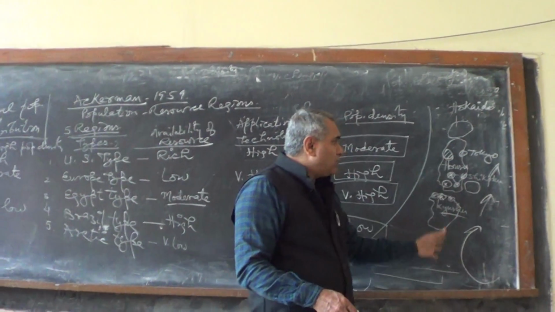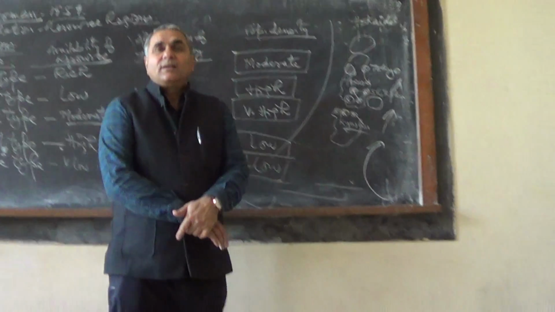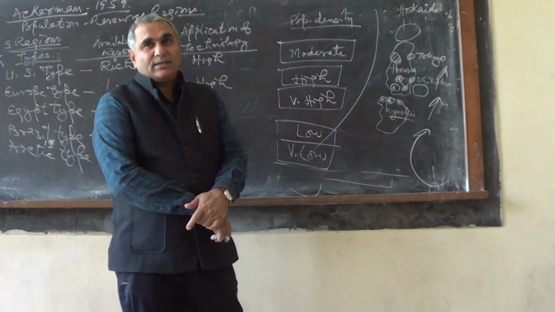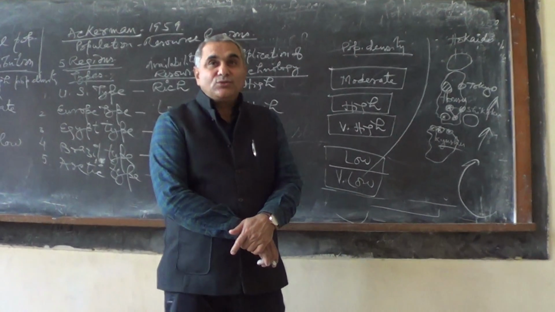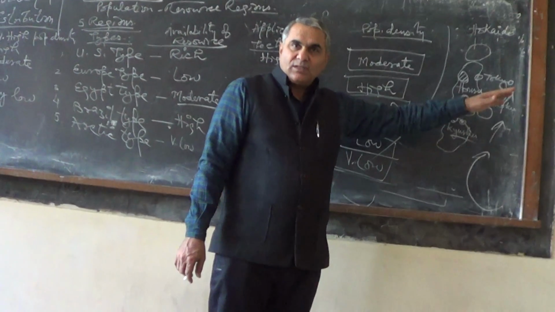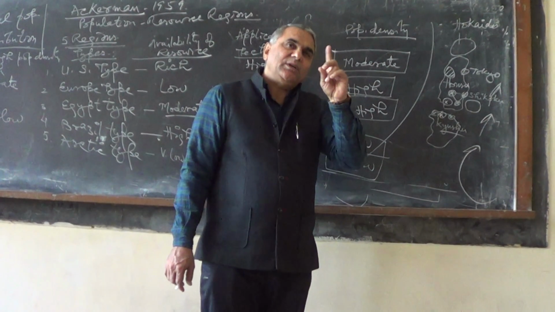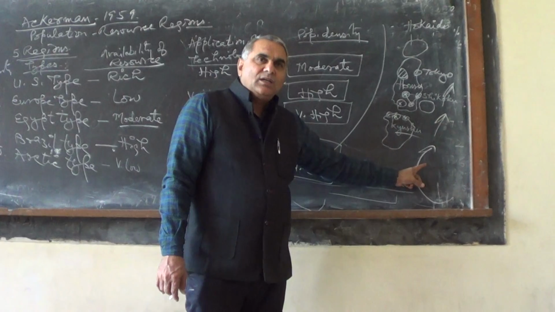But what is the advantage here? There are earthquakes, volcanoes, tsunamis, typhoons. They have all adversaries, but one climatic advantage is there, that is this warm oceanic current.